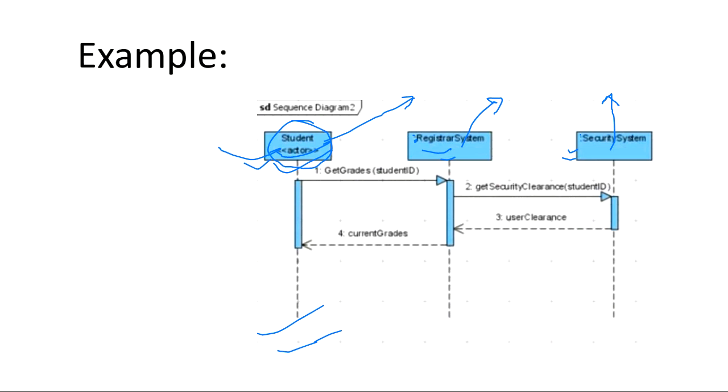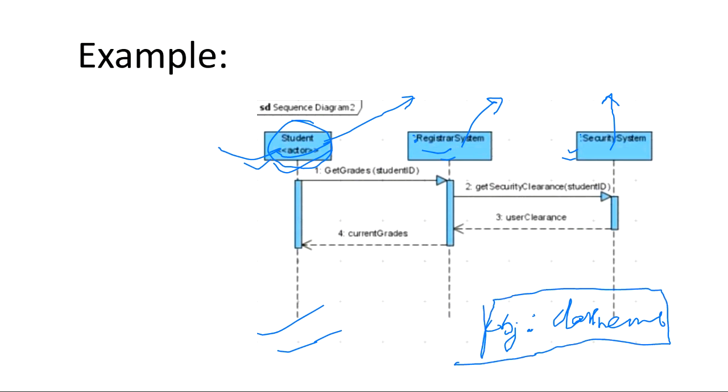An object is written like this, isn't it? You write the object name, then you put a colon symbol, and then you write the class name. This is the normal representation for an object. You write an object name like this, or you can simply write the object like this, and you don't have to put any colons and write the class name. So these are the two representations for objects.